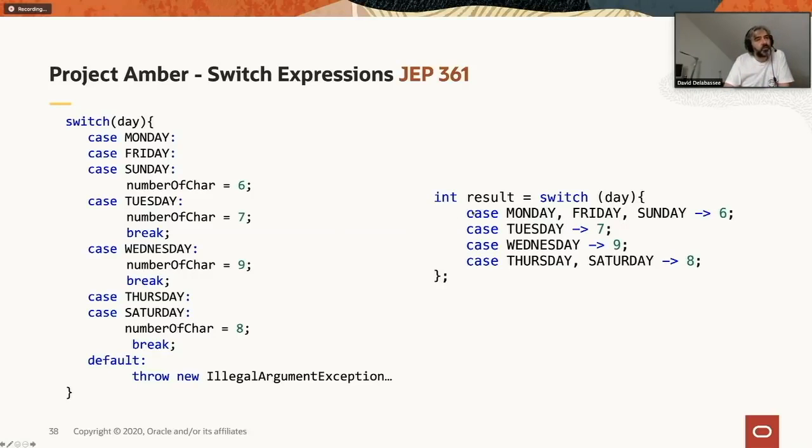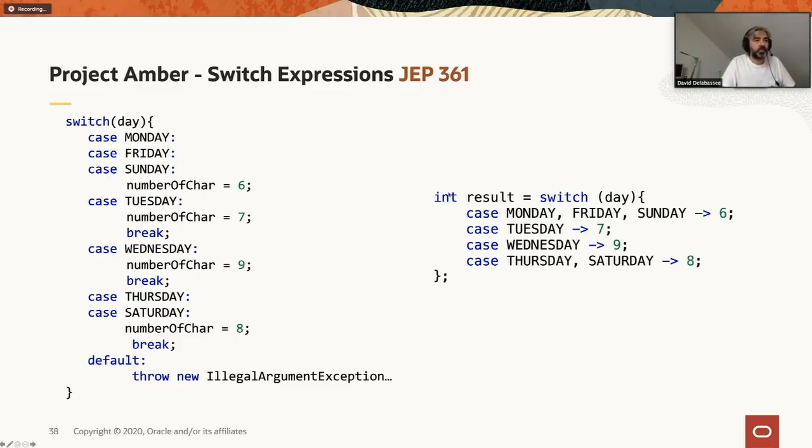What we can do, oh, there's a question. Will we be able to use records as JPA entities? Not directly. You can use records with JPA, but the thing you have to keep in mind is that records are immutable. So you cannot change any fields as soon as it has been created.